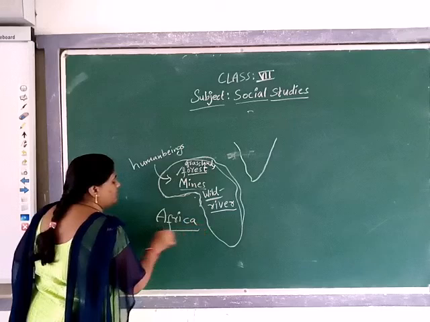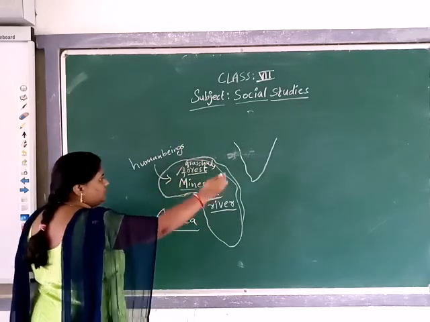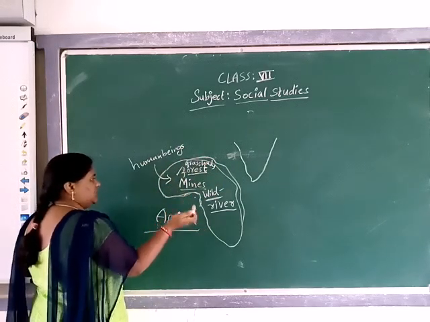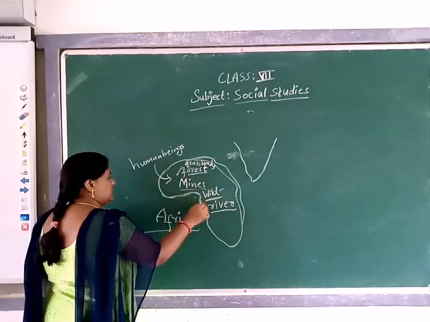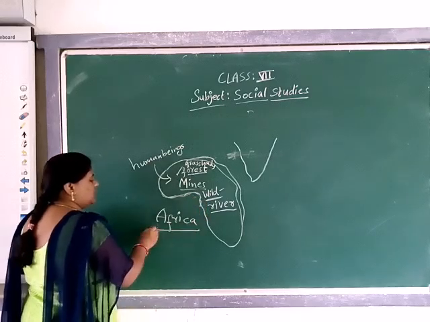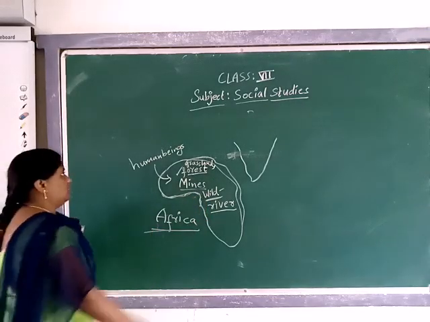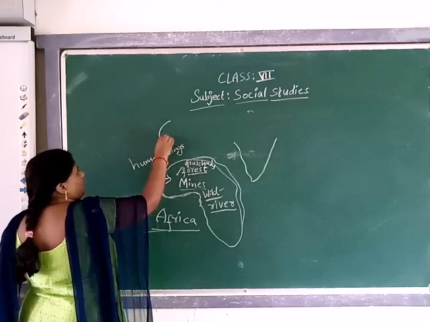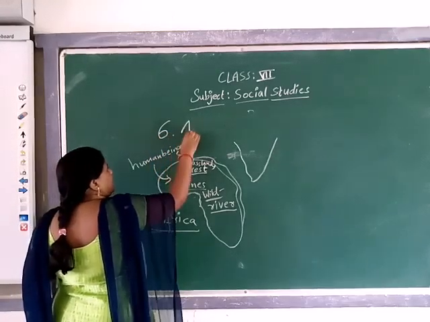If you see the world map, on the west side of India you can look at one continent that is called Africa. So we are going to learn about Africa.